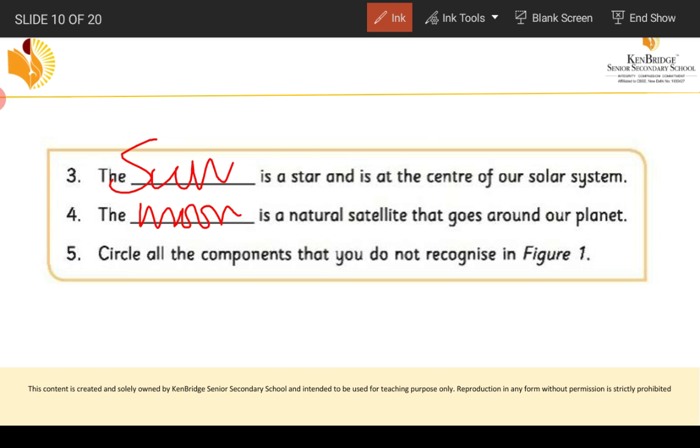Circle all the components you do not recognize in figure 1. So what are all the components? The components you don't know, you have to circle in figure 1.